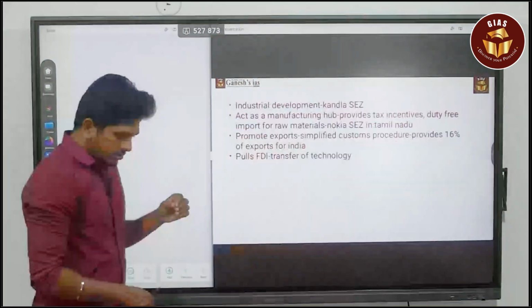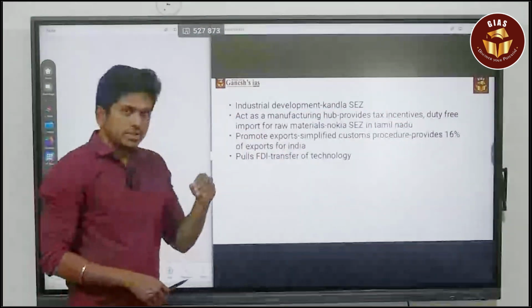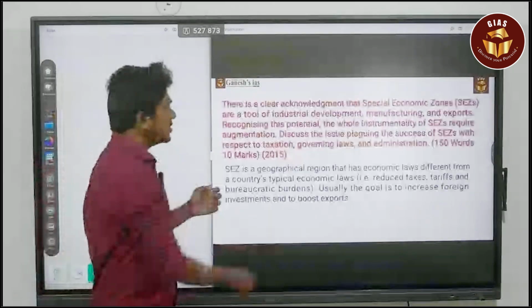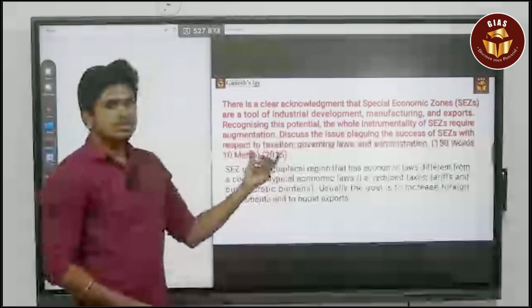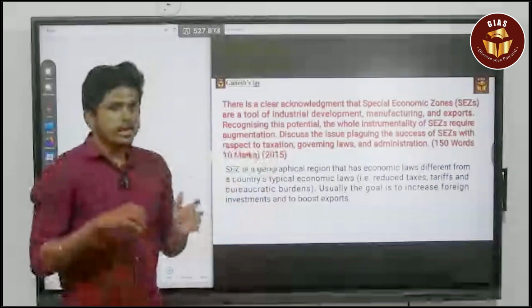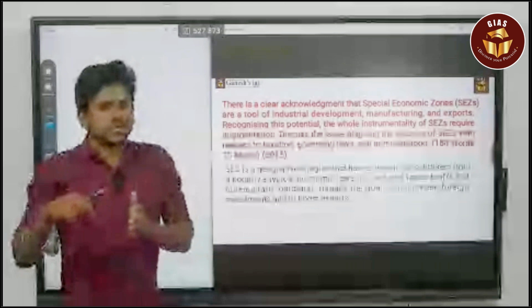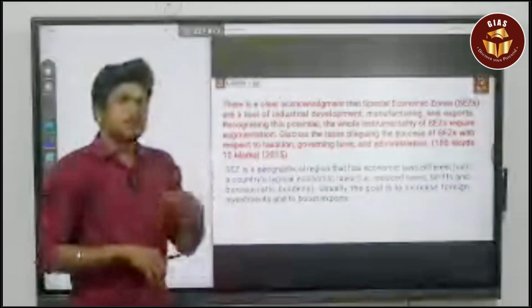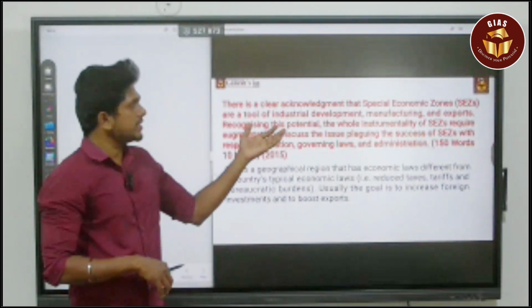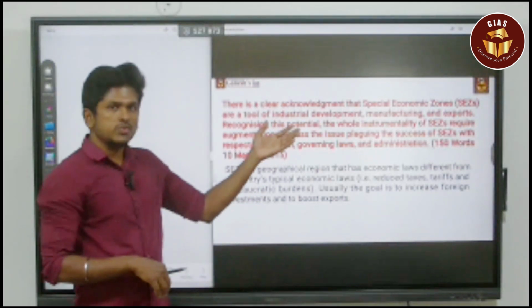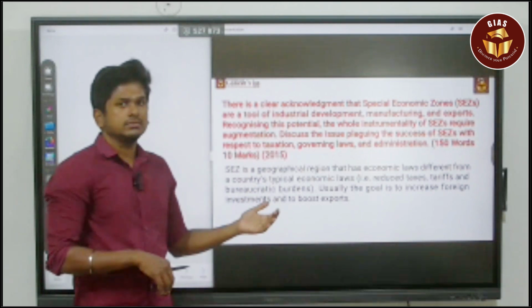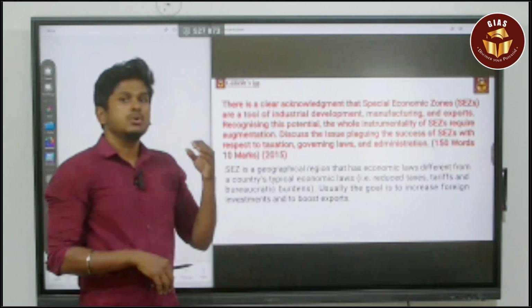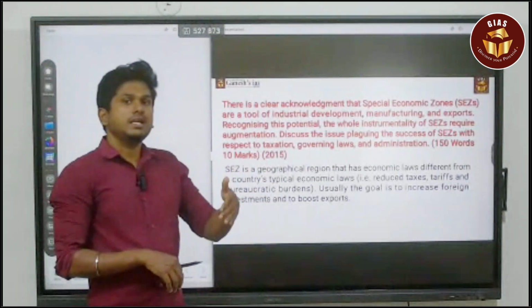First thing, you have to give certain ideas about the SEZ. For example, why we need a SEZ? Because the question is saying discuss. So in that scenario, not only addressing the issues that affect the success of the SEZ, but you have to say why we need SEZ. The question itself says industrial development, manufacturing, export, and employment generation. But you have to give a paragraph answer related to that, because you have to discuss why we need SEZ.